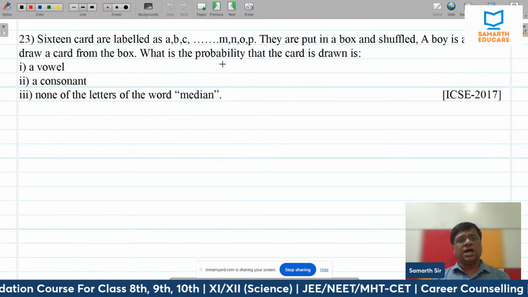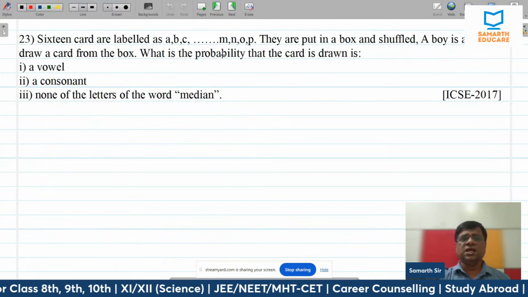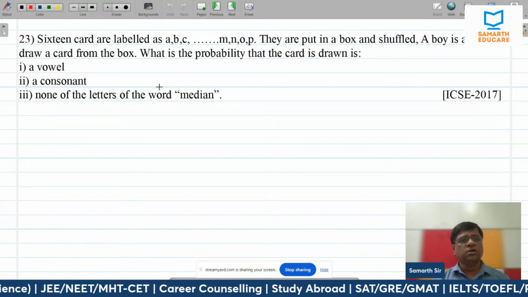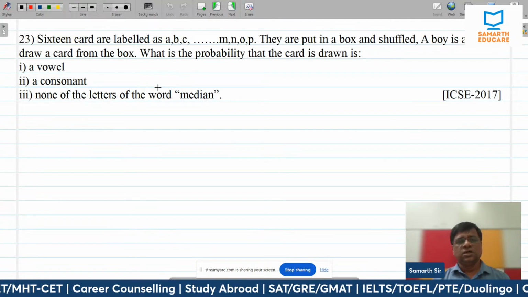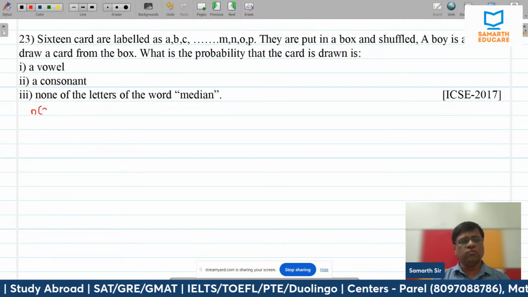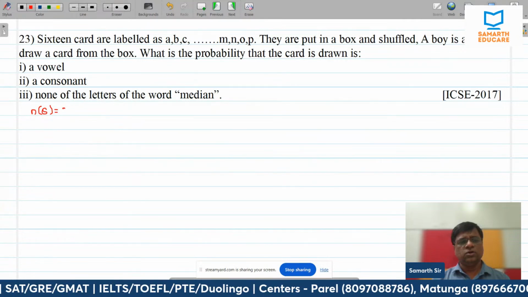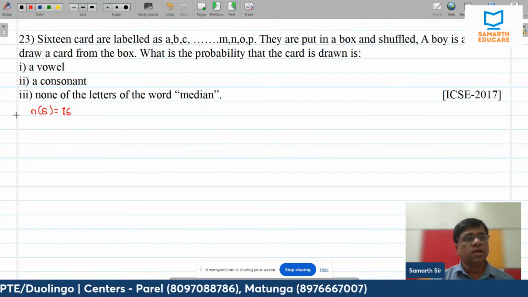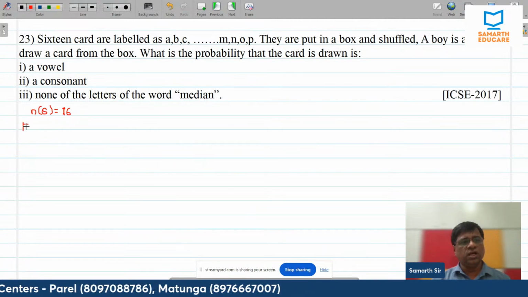Okay, 16 cards. It is said there are 16 cards, do not worry, they are put in the box and shuffled. The boy is asked to draw a card from the box. What is the probability that the card drawn is a vowel? So n of S, total number of outcomes, is 16. Total cards are 16, not 26 this time. Right? Event A is a vowel.